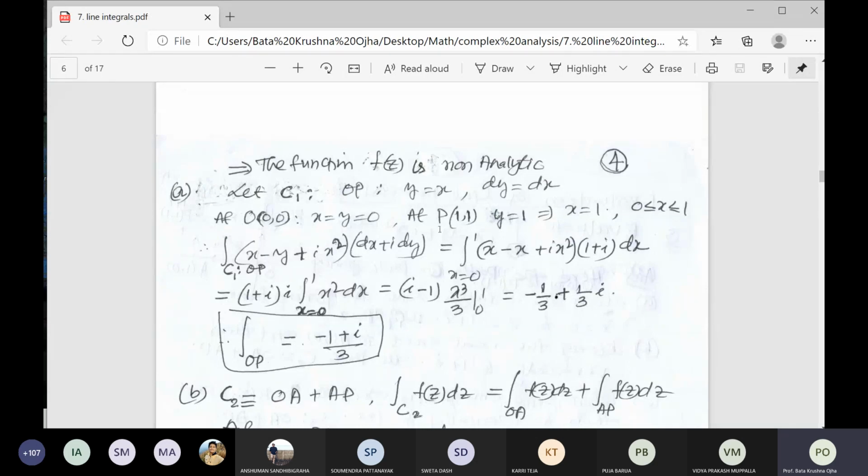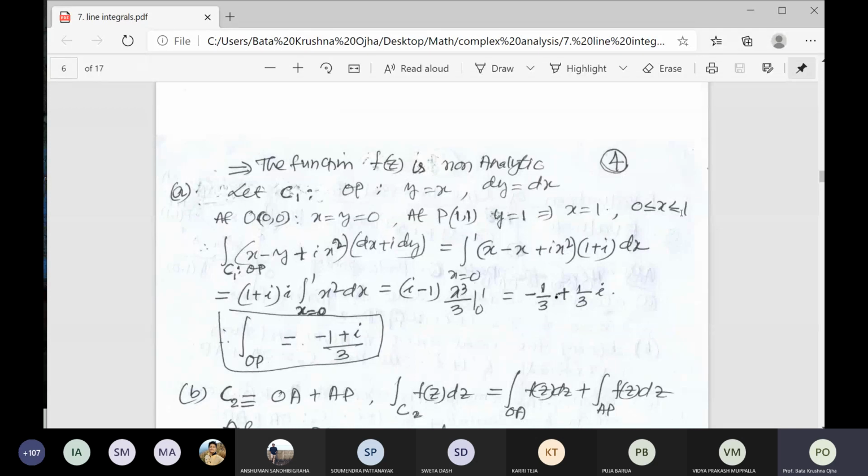But here, if you take y is equal to 1, it implies x is equal to 1 from the equation y is equal to x of the straight line. So y is equal to 1, x is equal to 1. Now what is the value of x here? x is equal to 0 and x is equal to 1. That means x lies between 0 and 1.